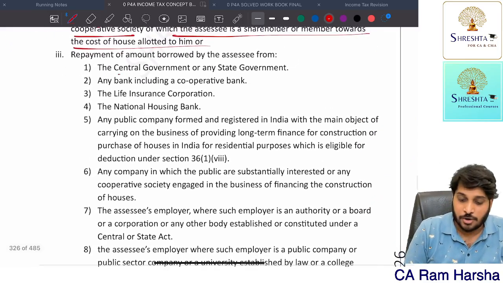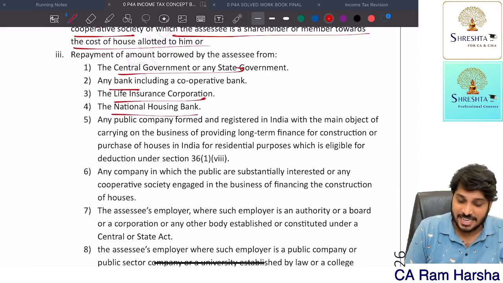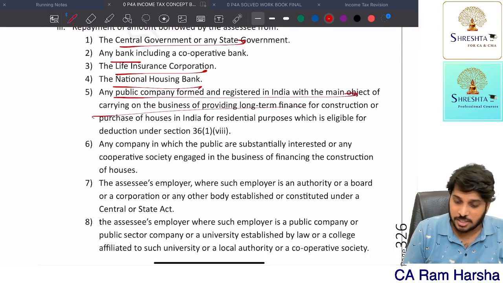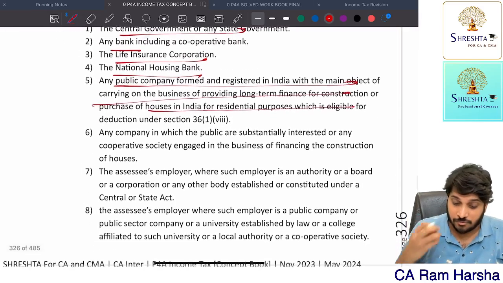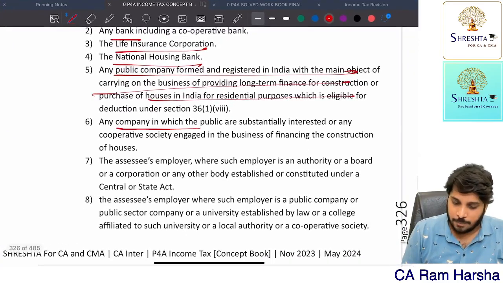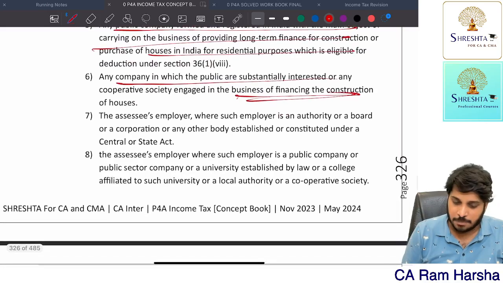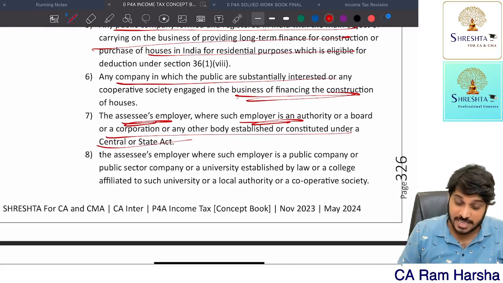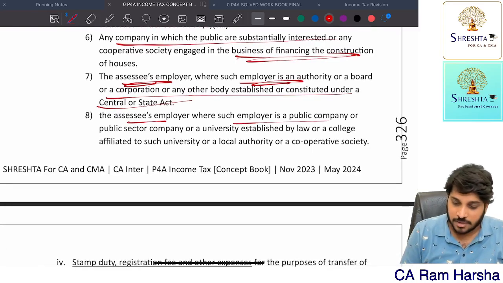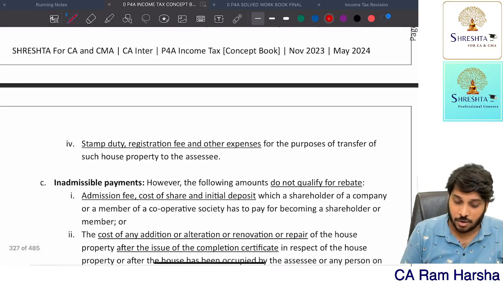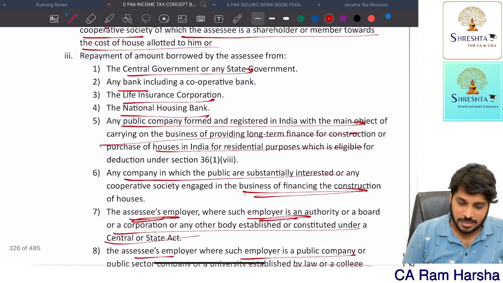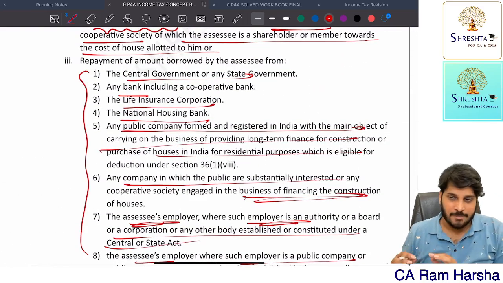Further, if you borrow loan from government, bank, LIC, National Housing Bank, a public company registered for residential purpose finance, or a company in which public are substantially interested, which is into the financing of construction purpose, or your employer, where the employer is an authority constituted by the government, or a public company or public sector company, all that. Getting it? So very simple. Only legal payments which you pay to organized institutions, that only will get deduction.